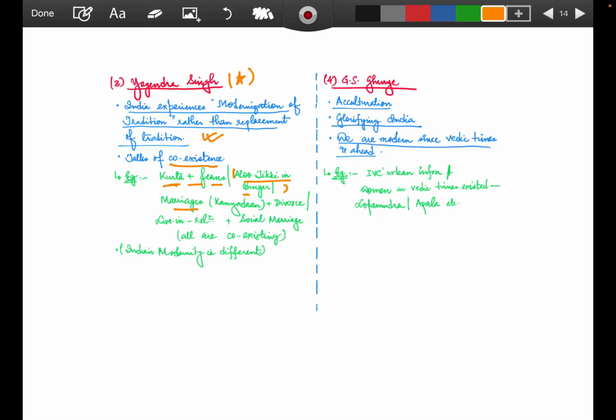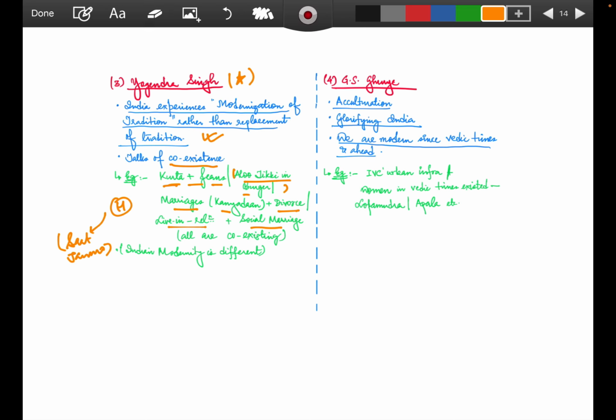These concepts like marriages, kanyadan is there, also divorce is there. Divorce was never a concept of Hindu society, right? It was always interlinked with Saat Feras, Saat Janmo ka Rishta. You talk about this. So whenever we are talking about this, can you think that divorce can be one of the aspects? How can we talk about it? But no, we gave a chance to that also because we are talking about the modernization of the Indian tradition. We are saying that both are going hand in hand. Live-in relationship is also there.